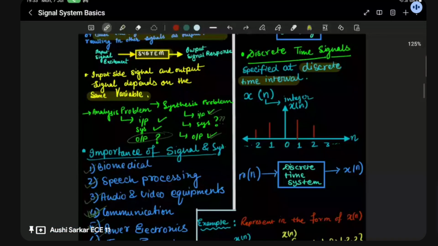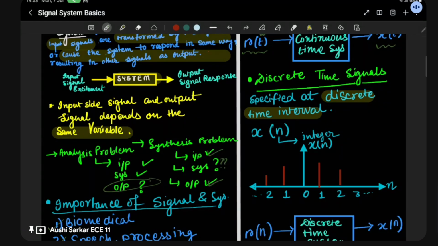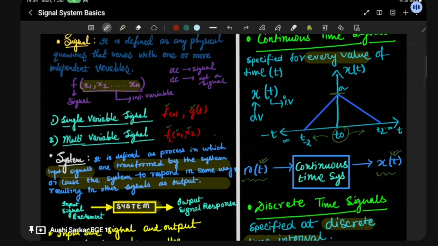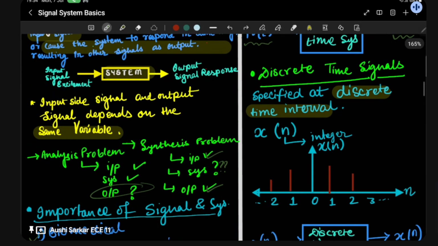In a discrete time signal, functionally we can say these are the impulses, or pulses, at 0, 1, 2, 3, 1, 2. These are the integers lying on the x[n] axis. Why are we not taking t? In the continuous case we took x(t) as the dependent variable and t as the independent variable. But when we talk about a discrete time signal, we take n as the independent variable instead of t, because it is a discrete time signal.